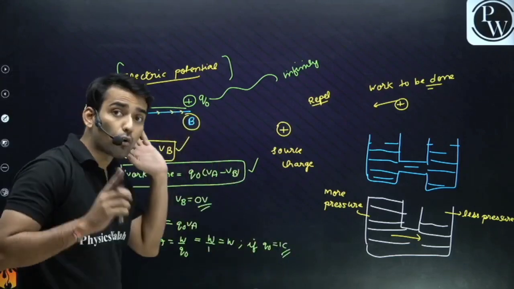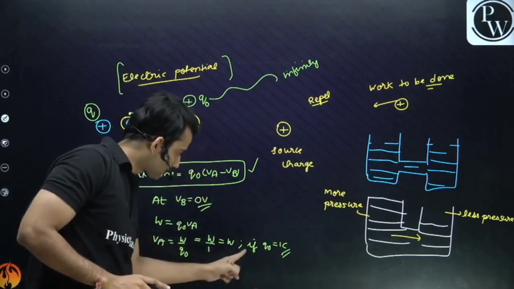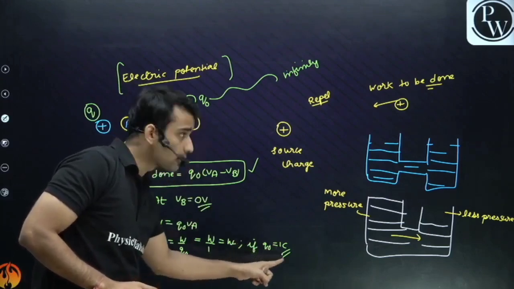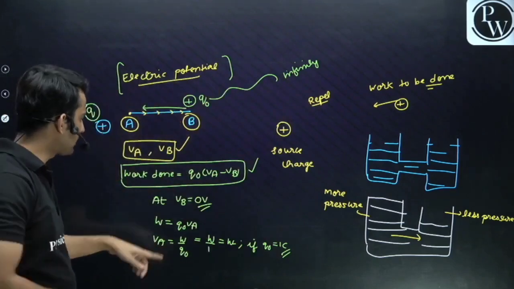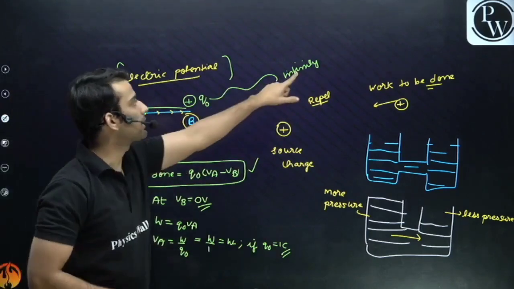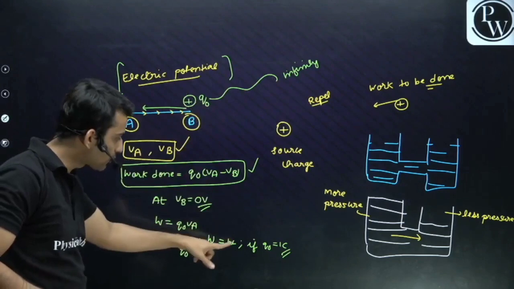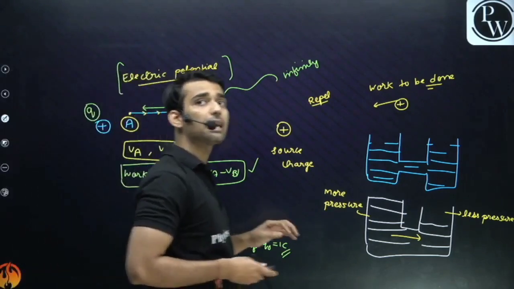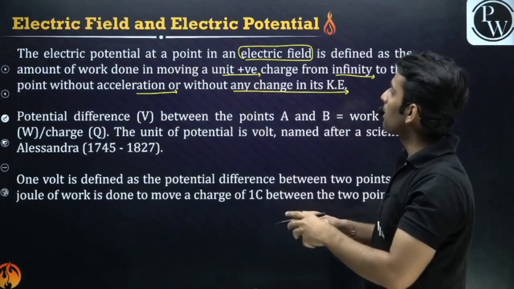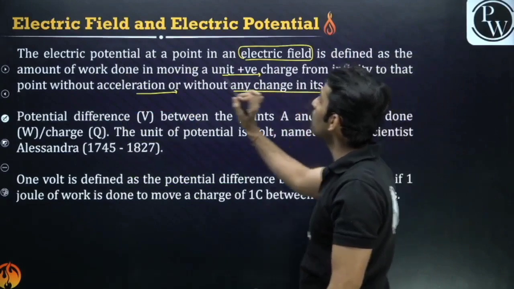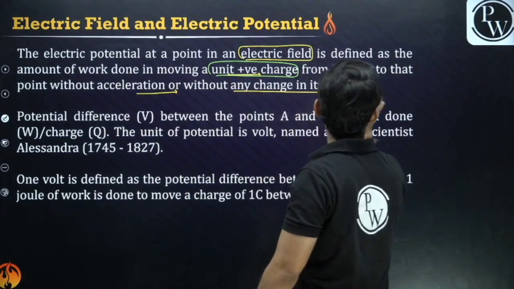So what is the definition of electric potential? The amount of work done in moving 1 coulomb of charge from infinity to that point is the potential at this point. What is the potential at A? The work done in bringing this charge from infinity to A, right? And the magnitude of charge is 1 coulomb. So this is the definition of electric potential. So this is what is written here. The electric potential in an electric field is defined as the amount of work done in moving unit positive charge, 1 coulomb of charge, from infinity to that point.